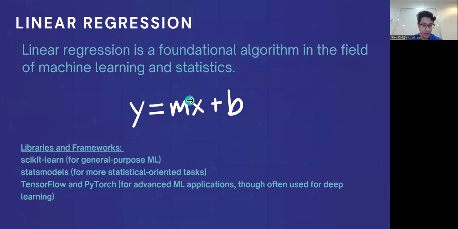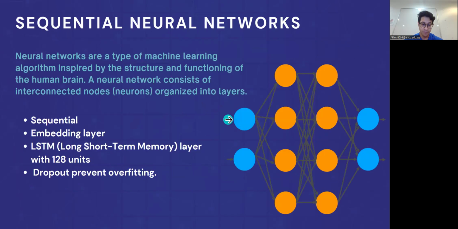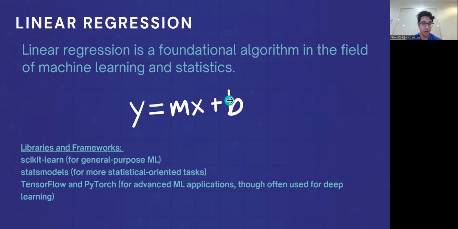So, linear regression is a statistical technique used to model the relationship between a dependent variable and one or more independent variables by fitting a linear equation. In simple linear regression, you have one independent variable, for example, y equals mx plus b. In multiple linear regression, you have multiple independent variables. Linear regression uses methods like ordinary least squares to minimize the sum of squared errors. Common evaluation metrics are R squared, mean squared error, and F1 score.